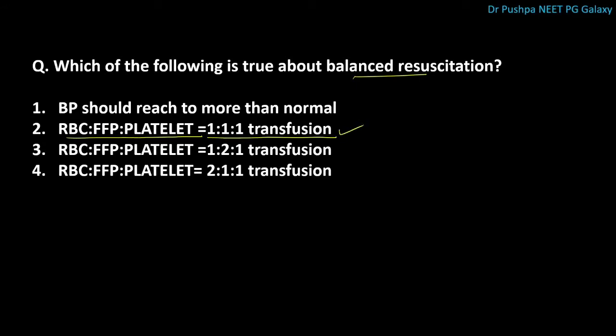There are two components of balanced resuscitation. First one is hypotensive resuscitation, that is, BP is not targeted to maintain normal level. Second one is hemostatic resuscitation. That means blood components like RBC, FFP, platelet should be transfused in the ratio of 1:1:1.